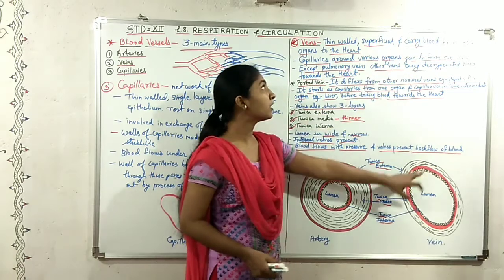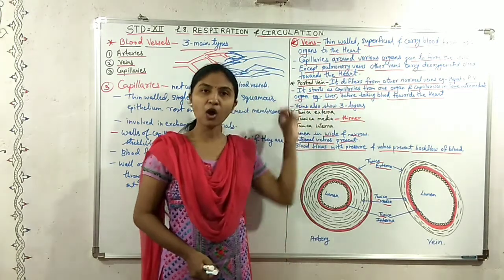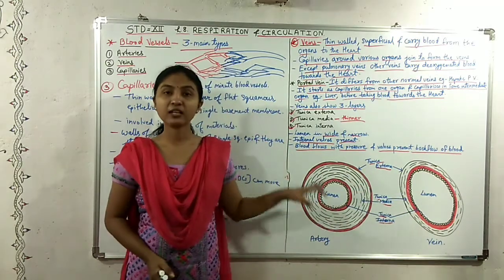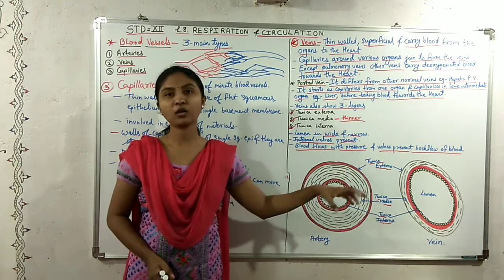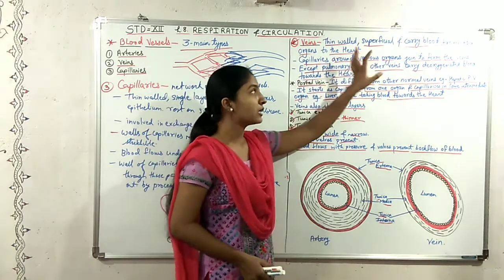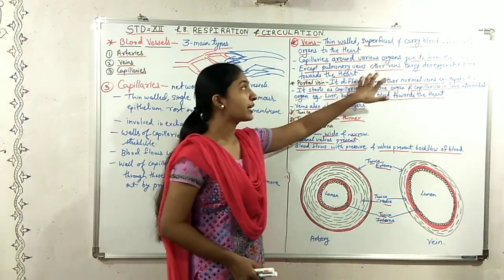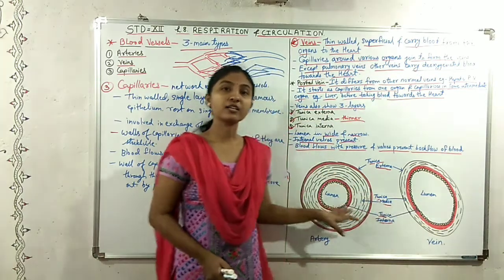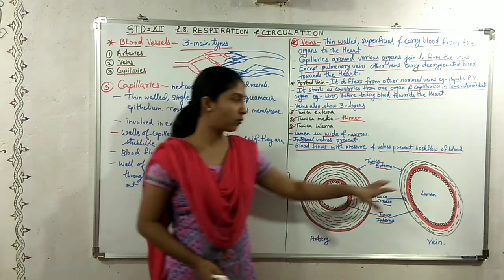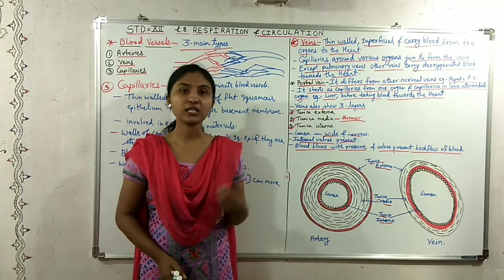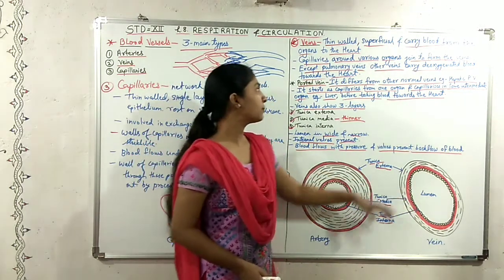Veins carry the blood from the organs to the heart, while the arteries carry the blood from the heart to different parts of the body. Veins carry deoxygenated blood, while arteries carry oxygenated blood. Only the pulmonary veins carry oxygenated blood.